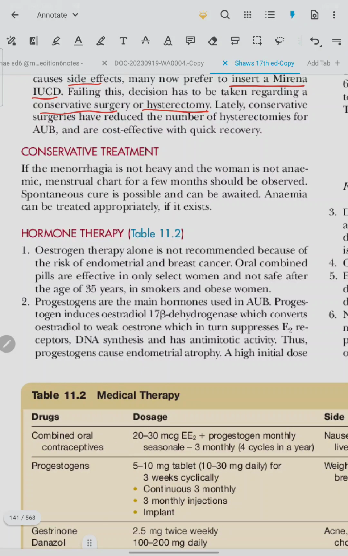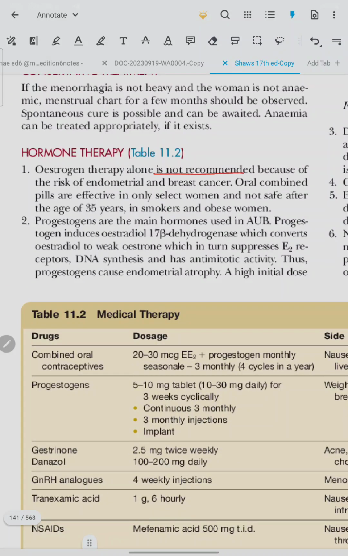Conservative treatment: hormone therapy. Estrogen alone is not recommended because of the risk of endometrial and breast cancer. OC pills are effective in select women and not safe after 35 years of age in smokers and obese women. Progestogens are the main hormones used in AUB. Progesterone induces estradiol 17 beta dehydrogenase, which converts estradiol to weak estrone, which in turn suppresses E2 receptors, DNA synthesis, and has antimitotic activity. Thus, progestogen causes endometrial atrophy.